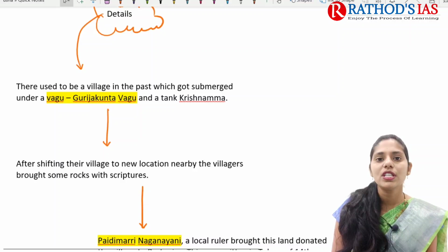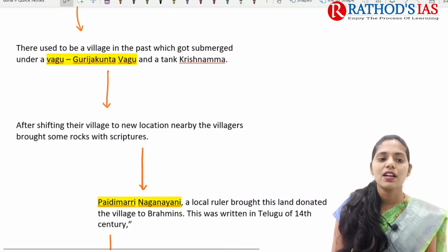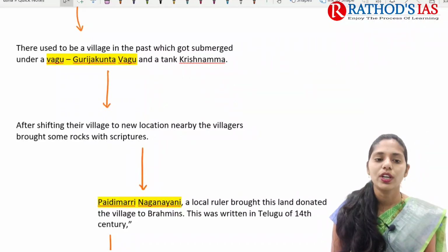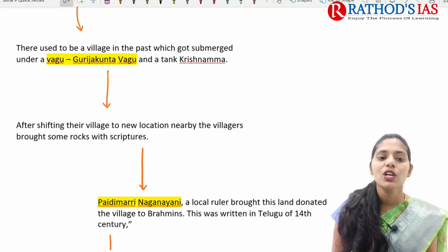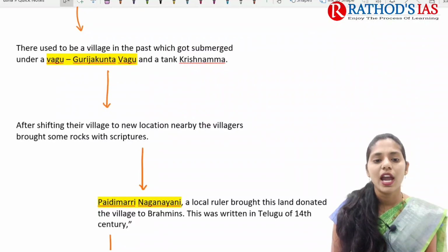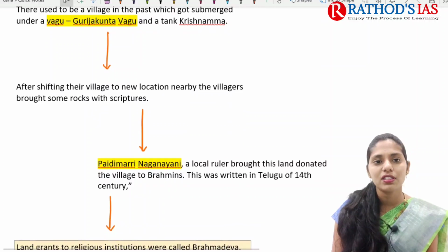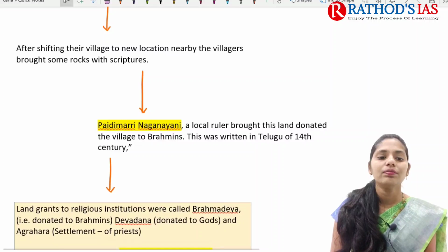If we are talking about details, it mainly says that there used to be a village in the past, but this village got submerged under a Vagu. The name of that Vagu is Gurijakunta Vagu, and a tank, that is Krishnamma tank. So after that happened, the villagers from that area shifted to a new location.